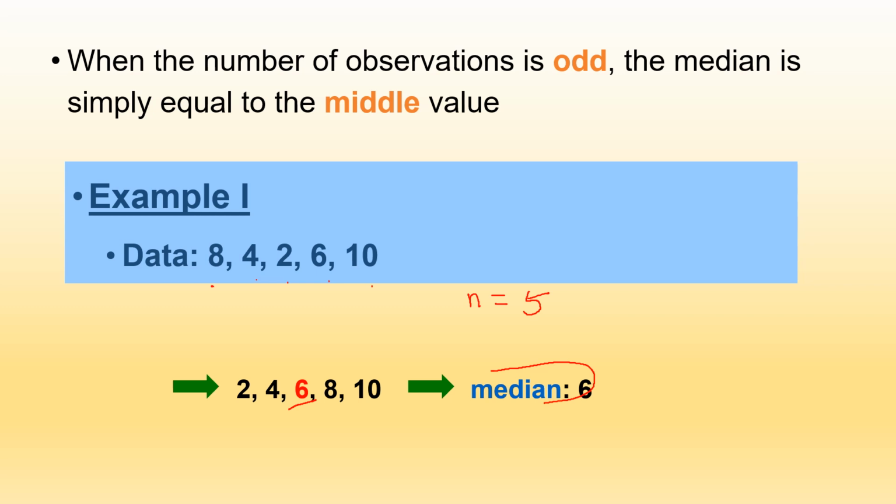Here also the given data we arranged in the ascending order, that is, the smallest number first: 2, 4, 6, 8 and 10. In the ascending order we arrange the data first, then find which value comes in the middle position. That value is the median of the given data.